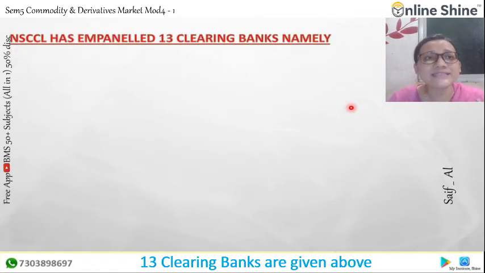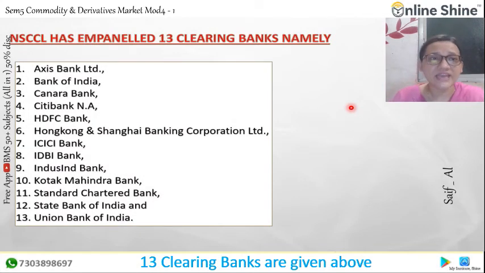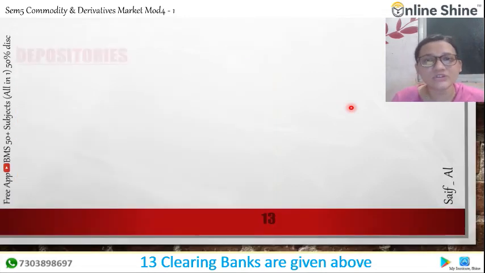Now NSCCL has empaneled 13 clearing banks. Namely, we have the list: Axis Bank, Bank of India, Canara Bank, Citibank, HDFC, Hongkong and Shanghai Banking Corporation, ICICI Bank, IDBI Bank, IndusInd Bank, Kotak Mahindra Bank, Standard Chartered Bank, State Bank, and Union Bank of India. So there are 13 banks performing the clearing bank function.